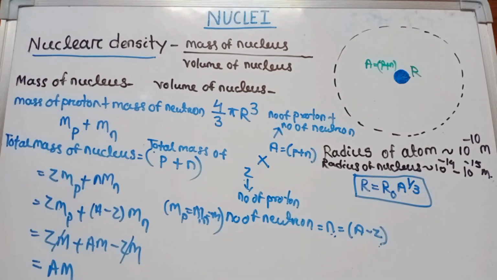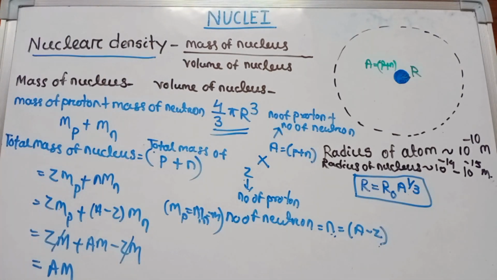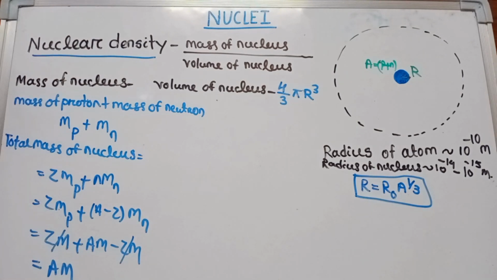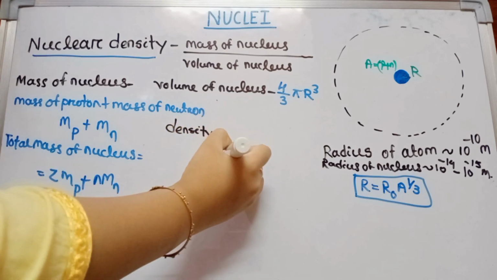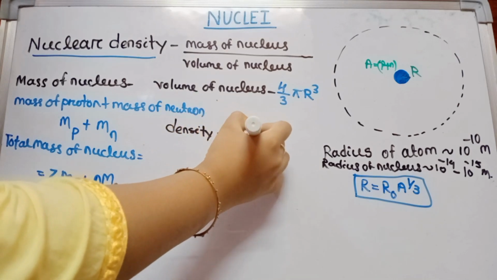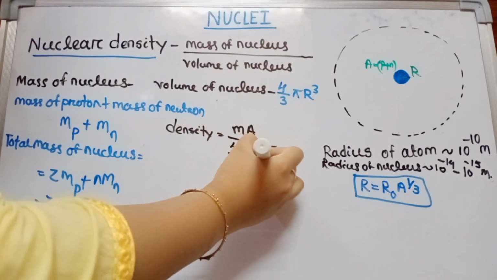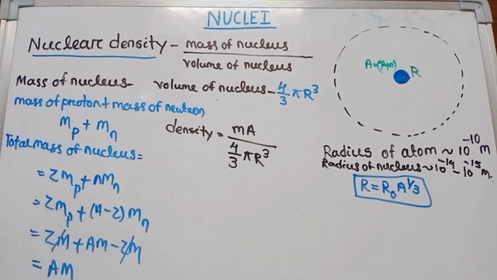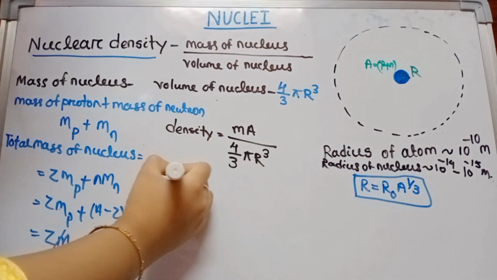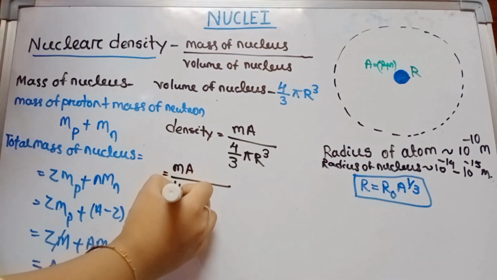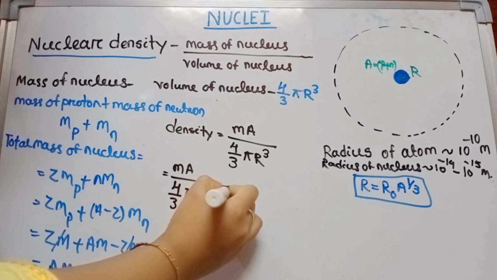Yes, student. And the volume of nucleus is 4 by 3 pi r cube. So next, density equals mass of nucleus by volume of nucleus. The mass of nucleus is A M, divided by the volume of nucleus, 4 by 3 pi r cube. Then what happens, student? We know that r equals R0 A to the power 1 by 3. Put it here: A M divided by 4 by 3 pi (R0 A to the power 1 by 3) whole cube.